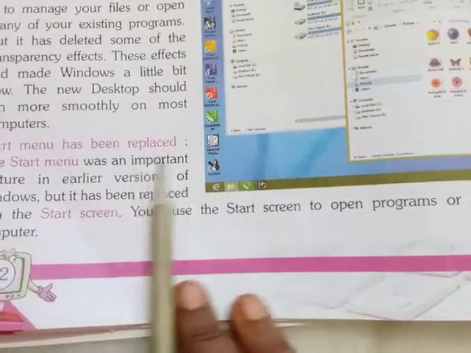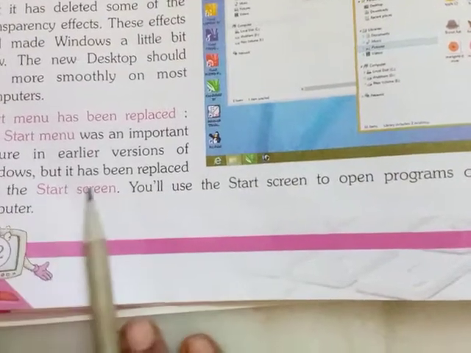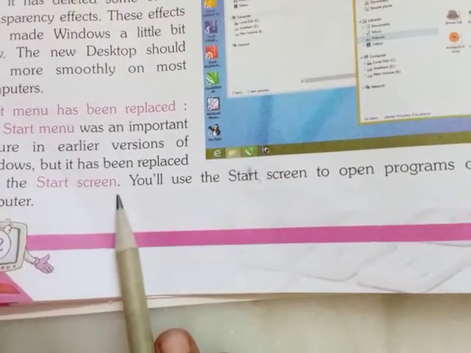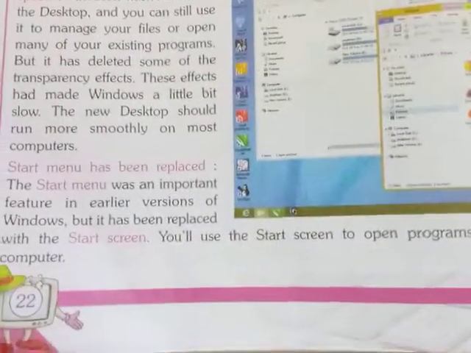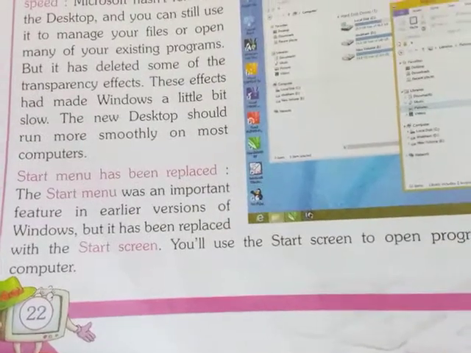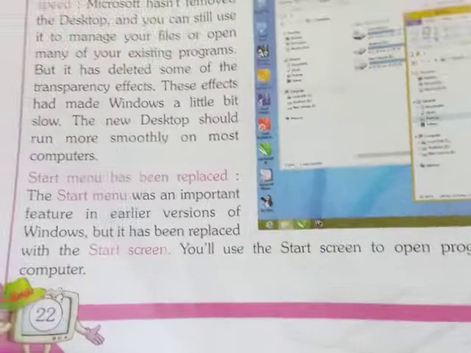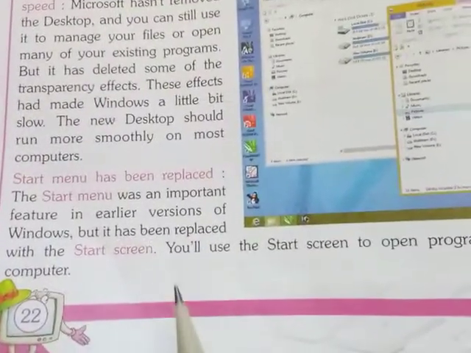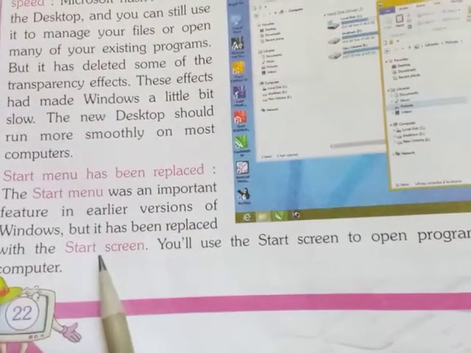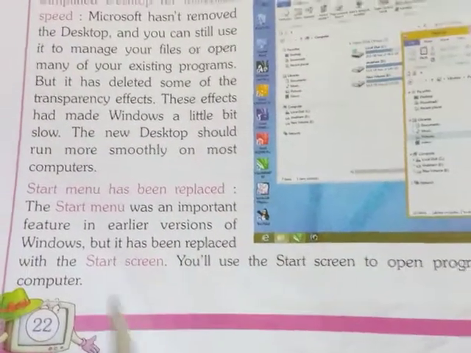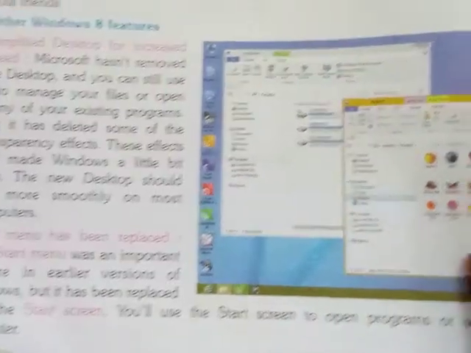See, the start menu has been replaced. The start menu was an important feature in earlier versions of Windows, but it has been replaced with the start screen. You will use the start screen to open programs or search your computer. How do we use the start button? If you click on the start button, the start menu opens, and there we can see all the programs in our computer. Like that, here the start menu was removed and in its place they put the start screen. If you click on the start screen, there also we can find our programs which are in our computer.